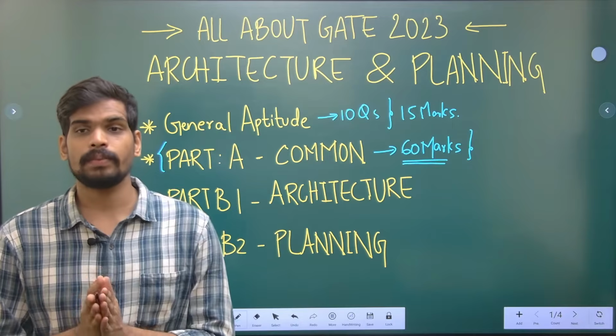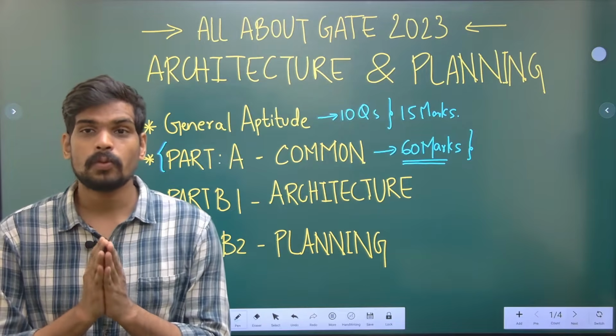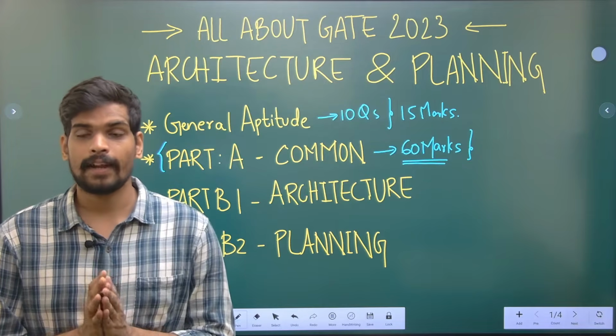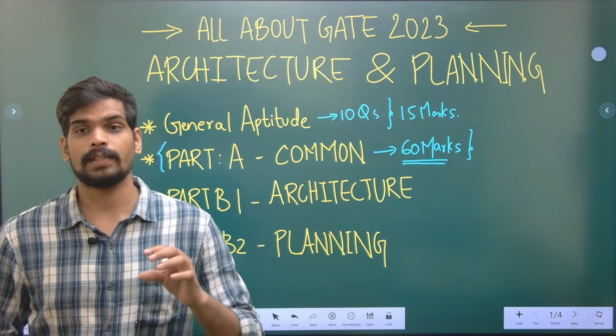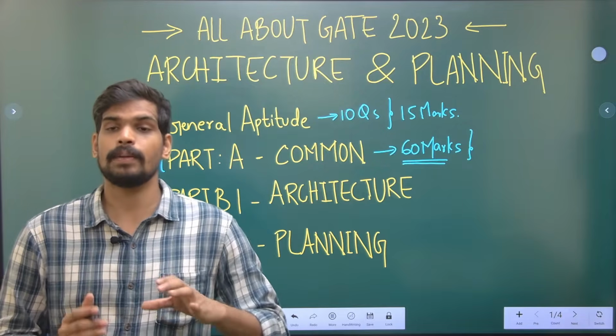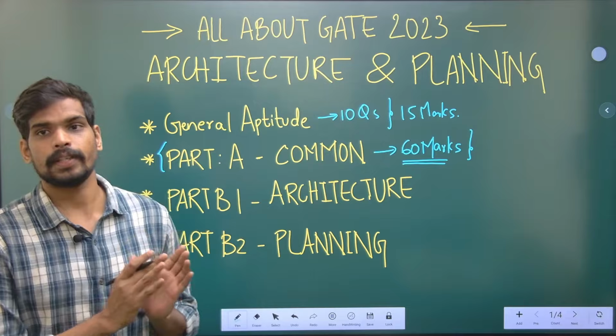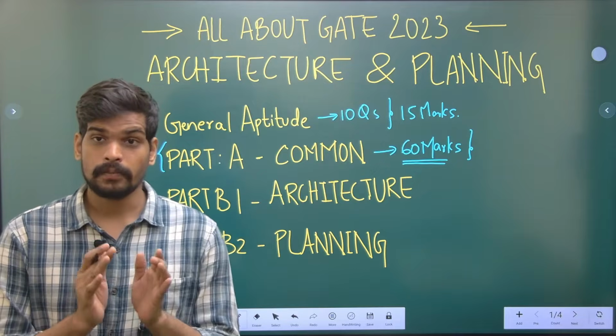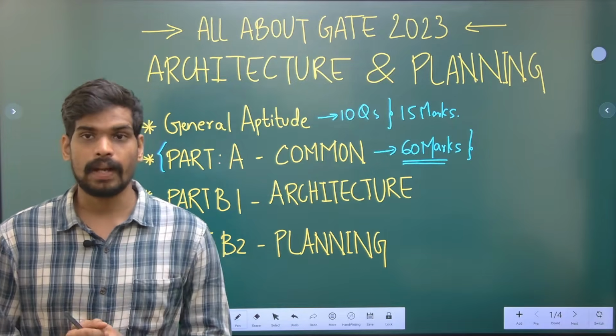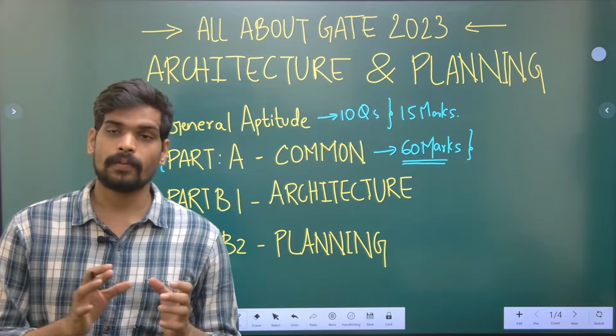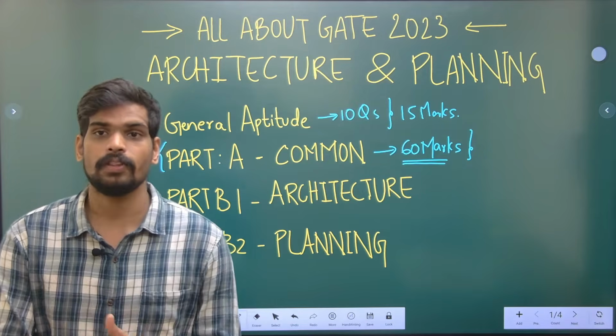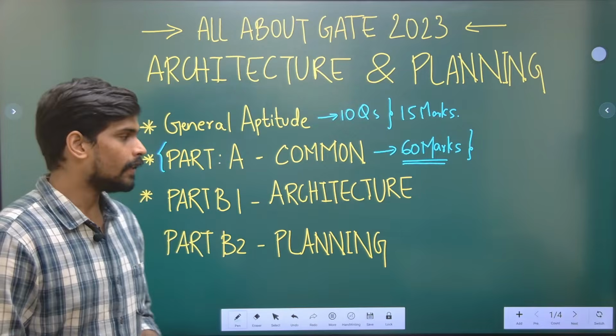You have to remember that common part is the most crucial part to get a good rank or a good score. Why? Because it has the majority of the weightage. 60 marks of the question paper is based on common part itself, and you will have 39 questions in the common part, which will include both topics of architecture and planning. We will look into the details of the syllabus in a while.